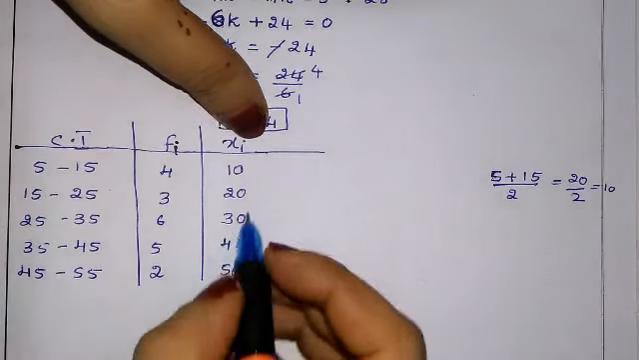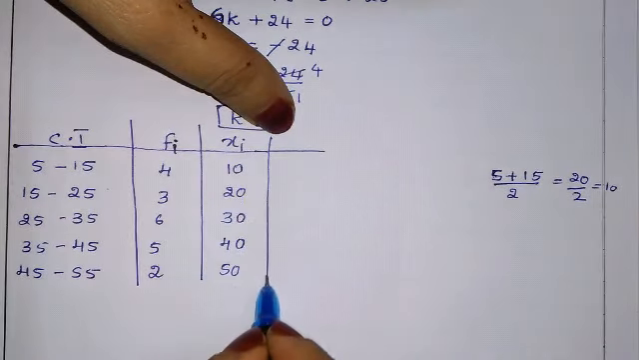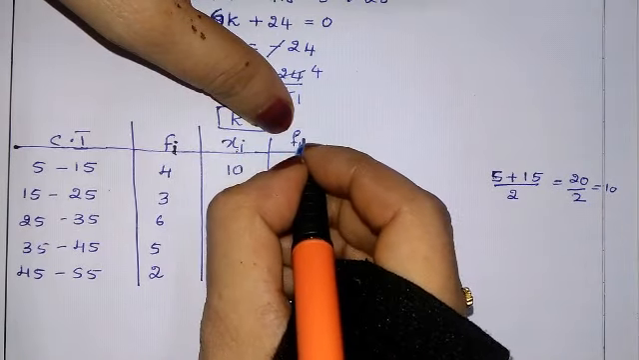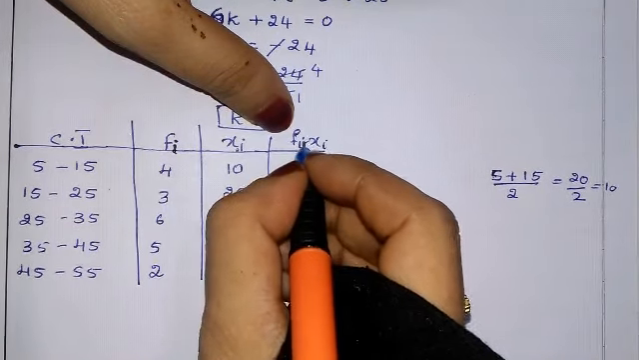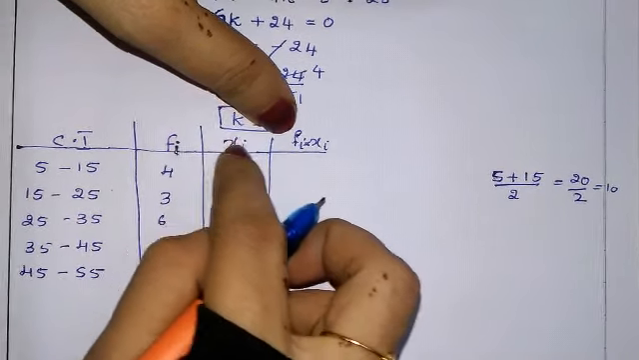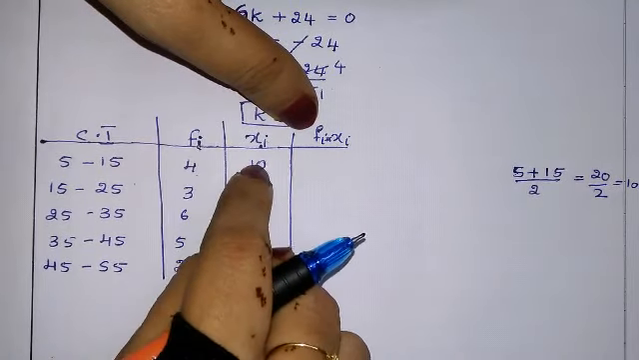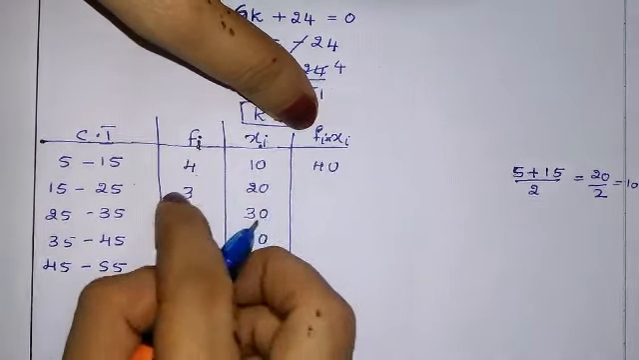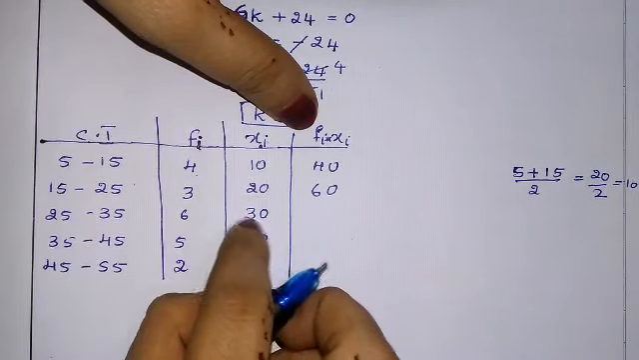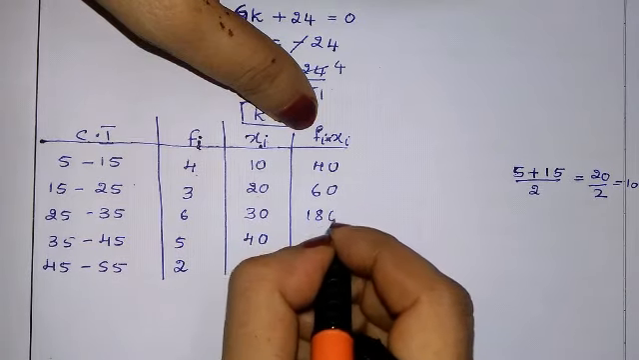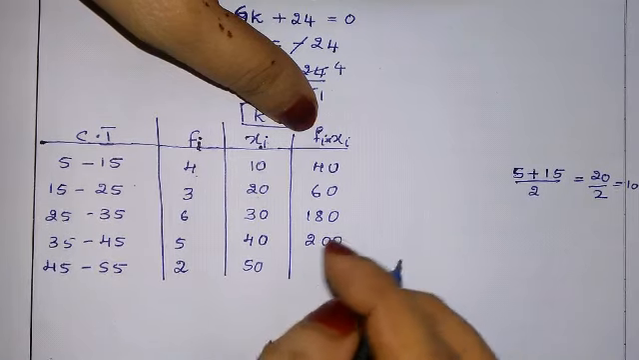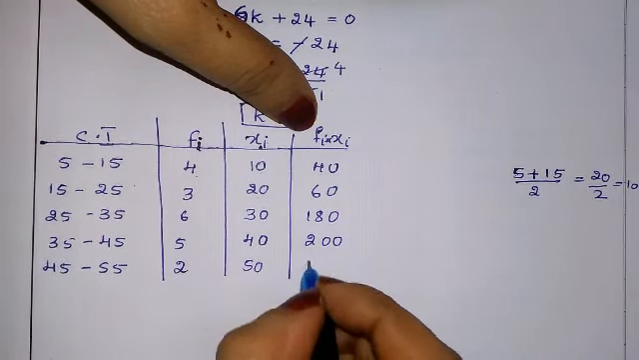Now we have got this. Our next step in mean is: we have got fi and xi, then fi xi. It is nothing but multiplication. fi into xi, these two we have to multiply. So 4 tens are 40, 3 twenties are 60, 6 thirties are 180, 5 forties are 200, and 2 fifties are 100.